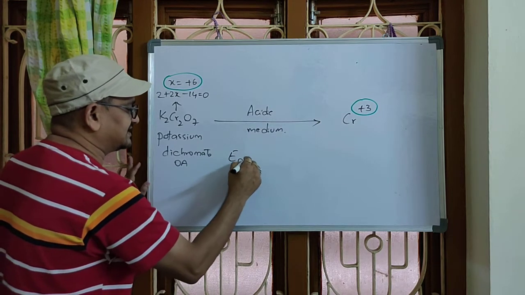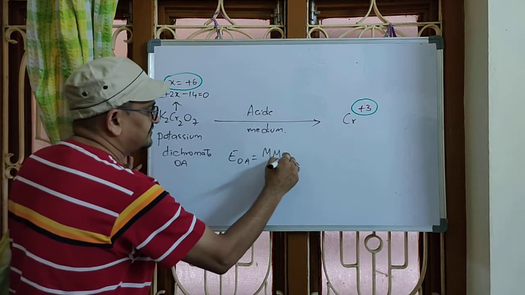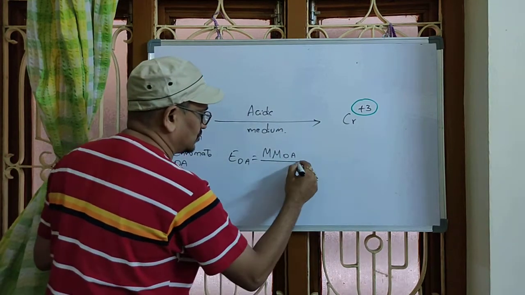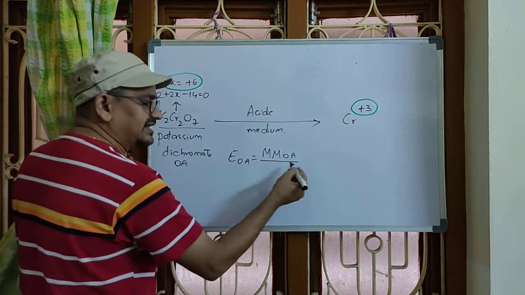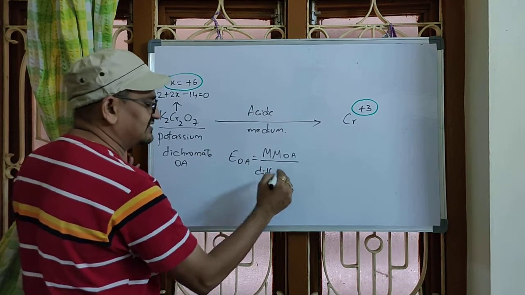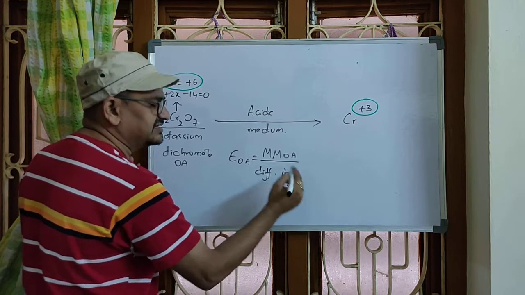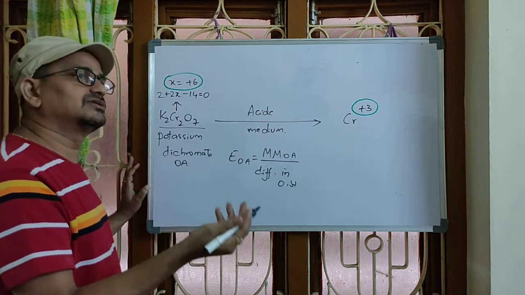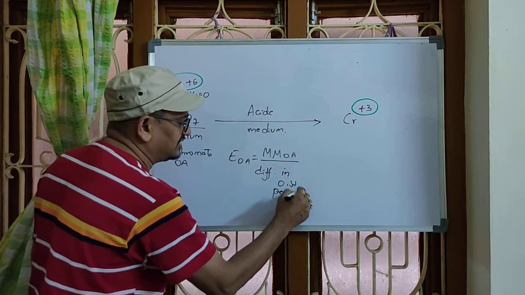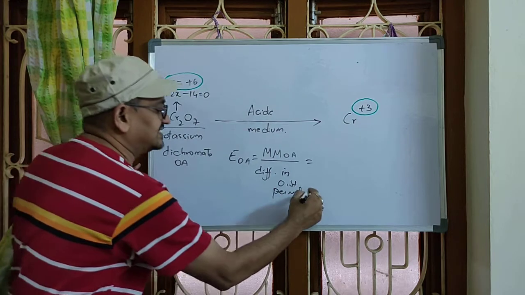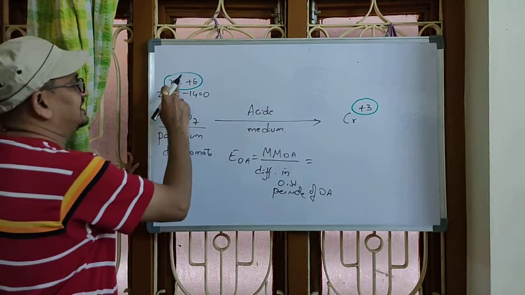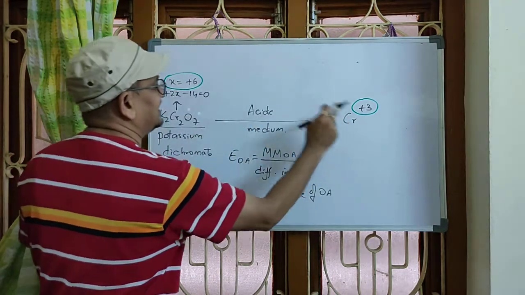Equivalent mass of oxidizing agent equals molar mass of oxidizing agent over what? What is the oxidizing agent? Potassium dichromate. Molar mass of oxidizing agent over the valency factor. Difference in oxidation state, that is always better. Otherwise, the number of electrons gained by 1 mole, or difference in oxidation state per mole of oxidizing agent. Now tell me, 1 mole of oxidizing agent had gained how many electrons?